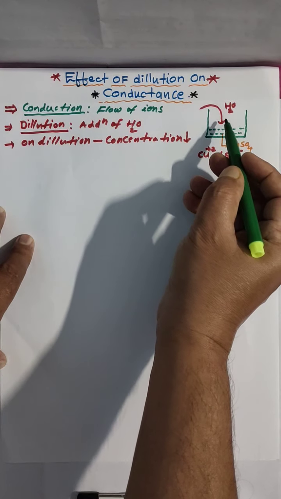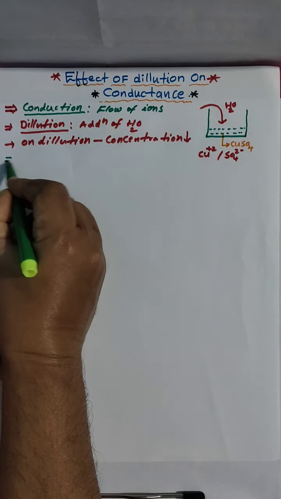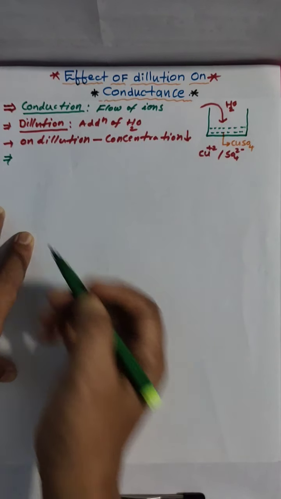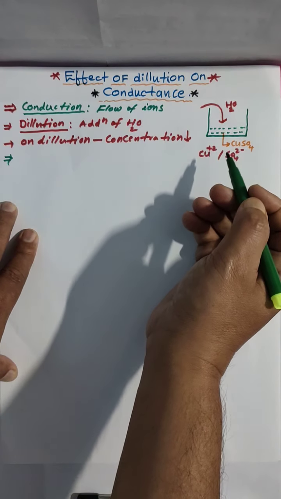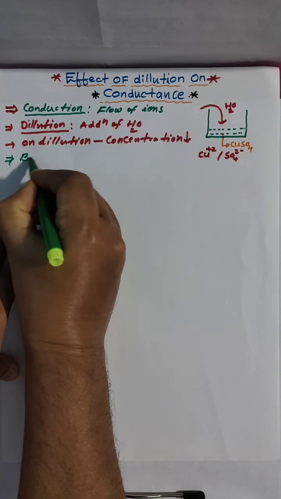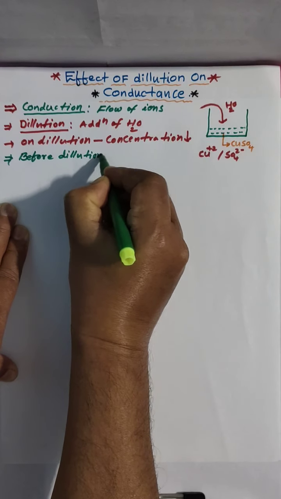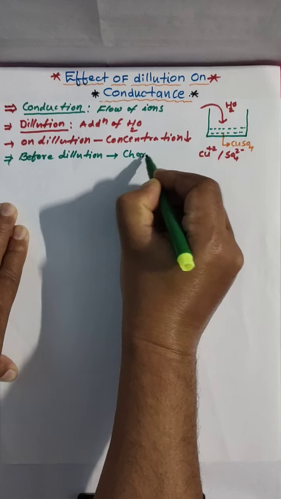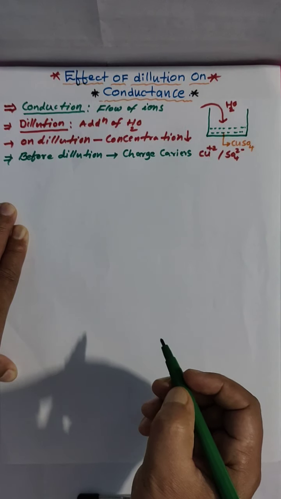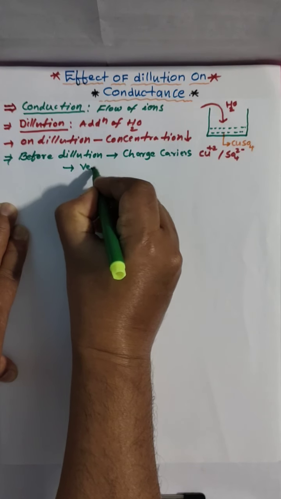When addition of water causes concentration to decrease, there is a difference in charge carriers before and after dilution.